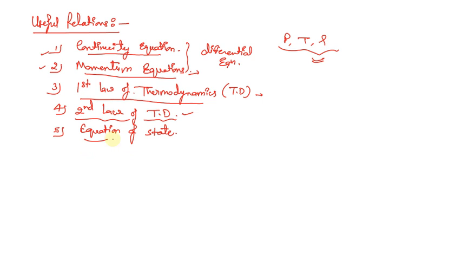The fifth one is the equation of state. If the gas is an ideal gas, then we can simply use PV equals mRT. So these are the 5 relations that we're going to use.